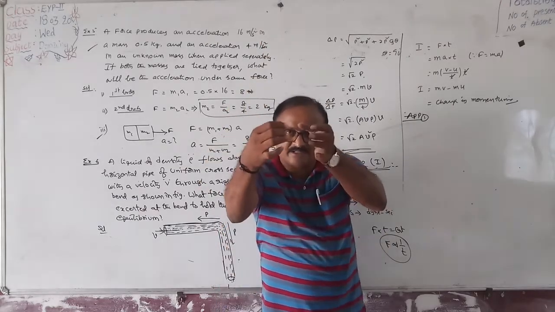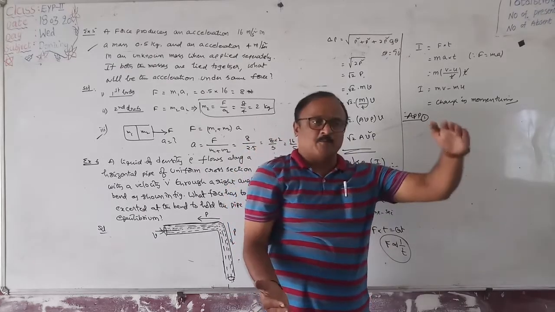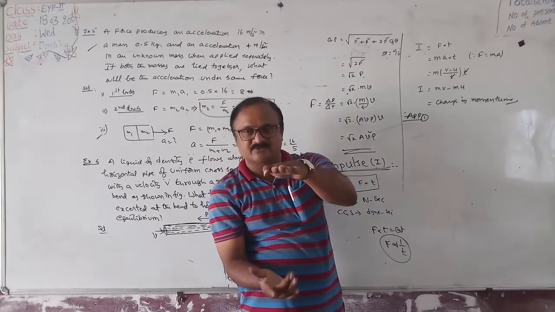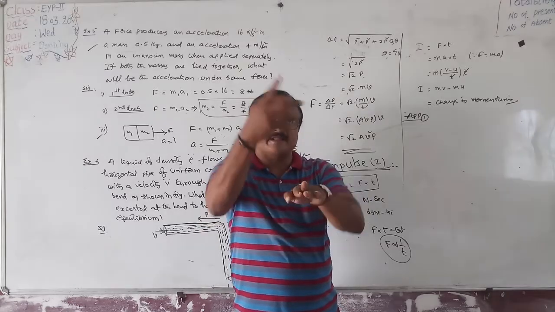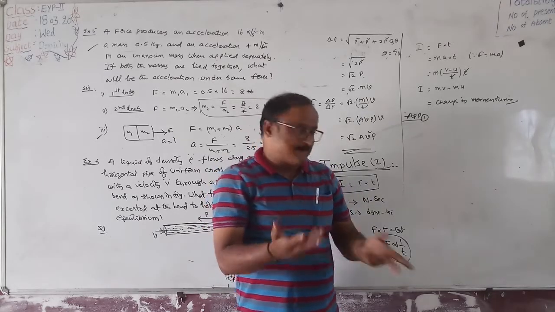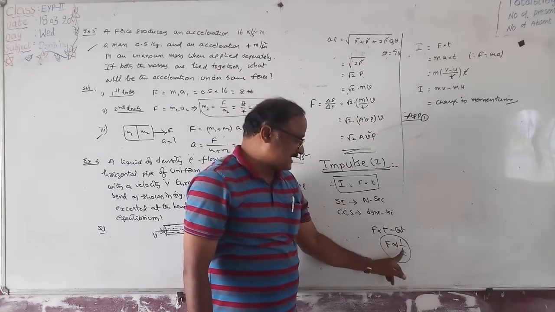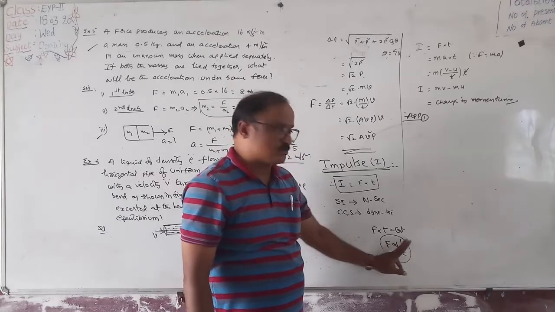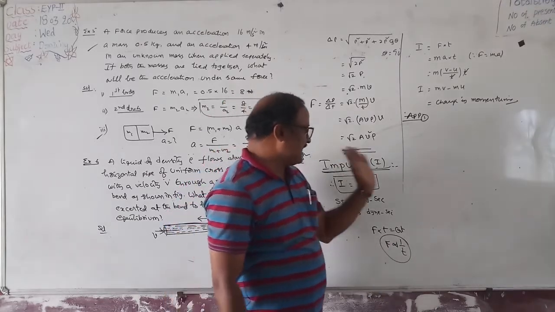That's why shock absorbers also compress, such that when it is again moving in the upward direction, the springs slowly move upward. That's why the maximum force is not applied on the person. That means the impulsive force will decrease. Impulsive force decreases means the time of impulse will increase, so that the impulsive force will decrease. Right? So these are some examples corresponding to impulse.